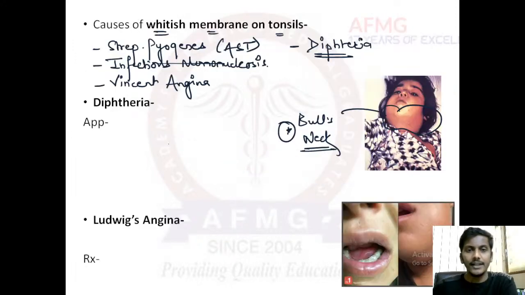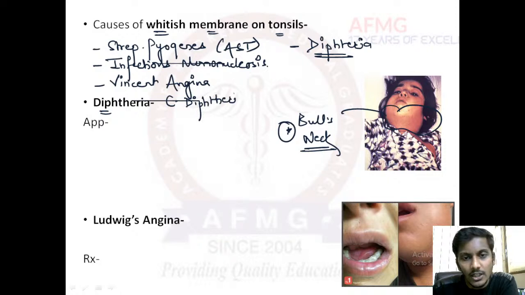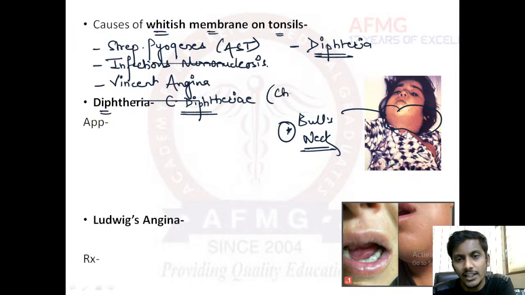Talking about diphtheria, it is caused by Corynebacterium diphtheriae. Please remember, diphtheria has become a very common question, even in paper 1 and paper 2 from the last 2 to 3 sessions, so you need to be very thorough with it. On Albert stain, Corynebacterium diphtheriae usually gives a Chinese letter pattern, or cuneiform arrangement.